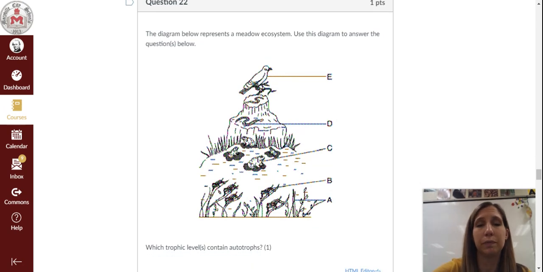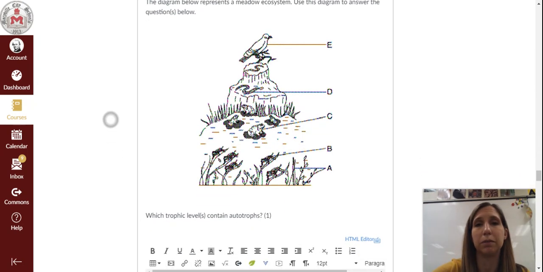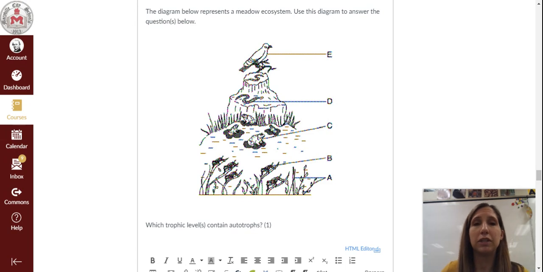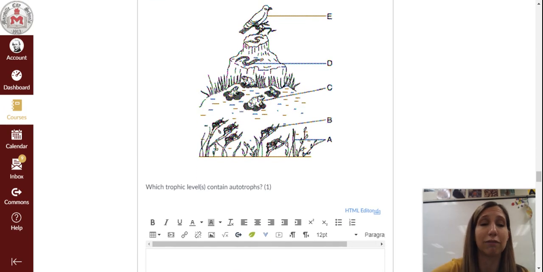Question 22. The diagram below represents a meadow ecosystem. Use this diagram to answer the questions below. So this is a short answer type of response, and you just have to put the letter. You do not have to write anything more than that. The question here is, which trophic level or levels contain autotrophs? Would it be A, B, C, D, or E? And remember, it can be one or it can be many. Okay, you put whatever you think that would be.